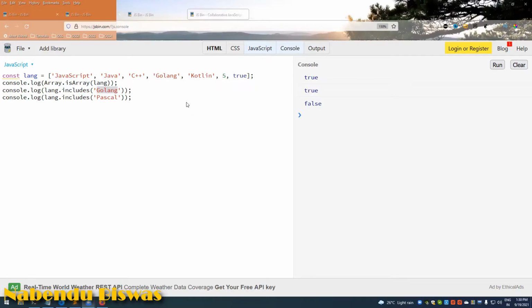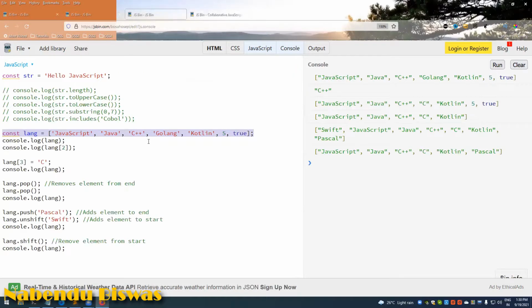Actually, I've told you about array sometime back. Array is a collection of elements. In the square brackets you have to give, and you can have different elements here, and everything is accessed by indexes.